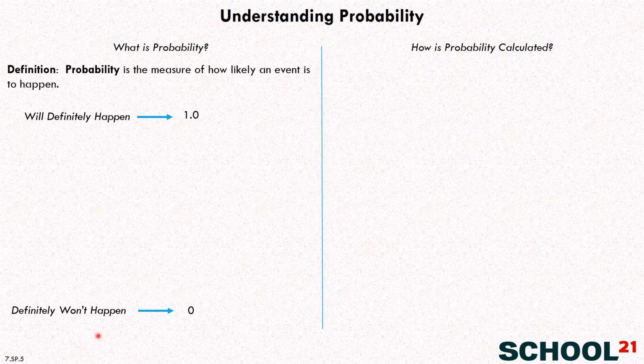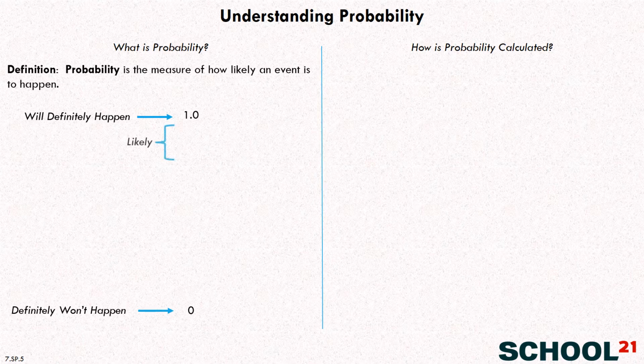Then down here, a probability of 0 is something that definitely won't happen. So what's the probability that aliens will land and take all of our math quizzes for us tomorrow morning? Probably that's a probability of 0 or near 0. Okay? Now, usually the probability is somewhere in between 0 and 1.0, not completely at 0 or 1.0.